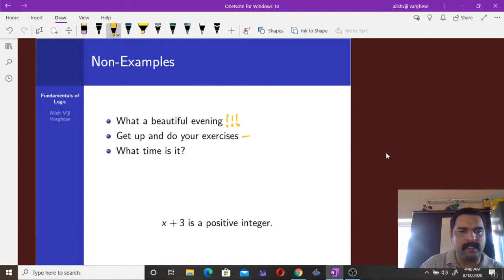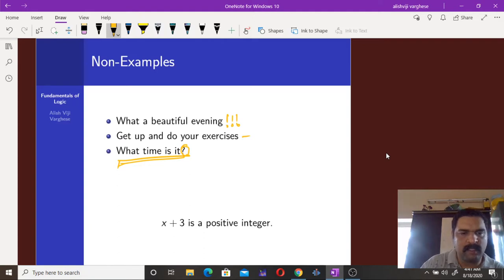"What time is it?" Actually, there is a question mark here. Anyhow, it has a question mark, and it has an answer, but it's not a statement or a proposition. No.